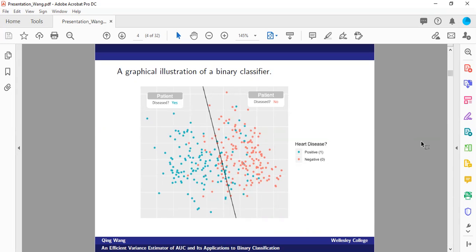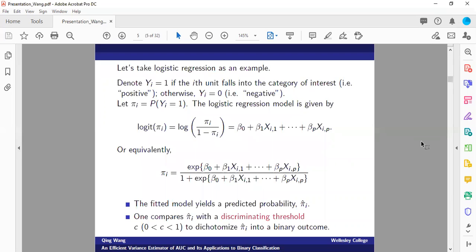However, as we can imagine, all of those binary classification methods are not perfect, right? So clearly we do have some mismatch. Some of the patients with disease are misclassified into the no disease group and vice versa. And that's why we often need to evaluate how well a binary classifier can fit a test data set. Especially this is important when it comes to variable selection or model comparison across the different available binary classifiers. Our later proposal applies to any binary classification method.